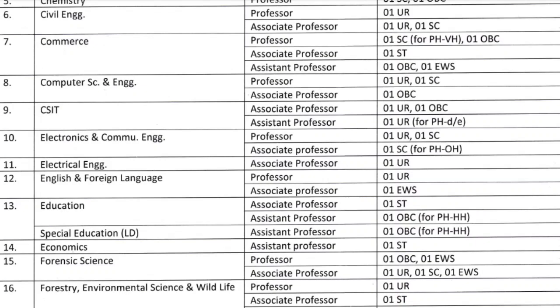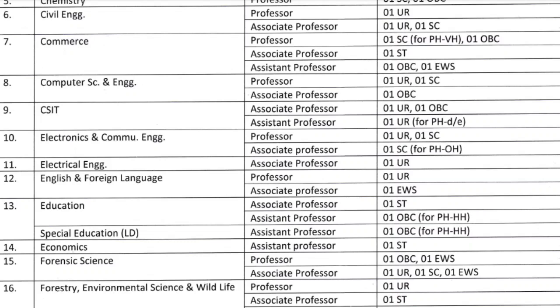Civil Engineering, Professor and Associate Professor, number of vacancies 3. Commerce, Professor, Associate Professor and Assistant Professor, number of vacancies 5. Computer Science and Engineering, Professor and Associate Professor, number of vacancies 3. CSIT, Associate Professor and Assistant Professor, number of vacancies 3. Electronics and Communication Engineering, Professor and Associate Professor, number of vacancies 3.